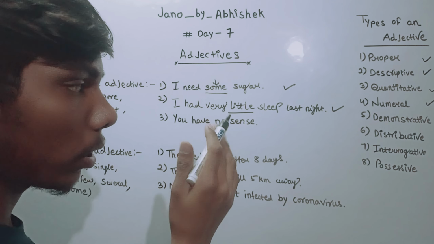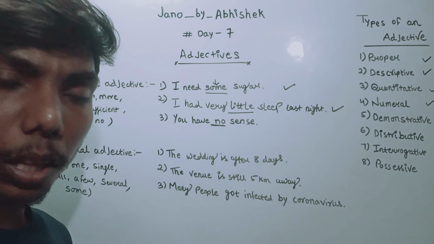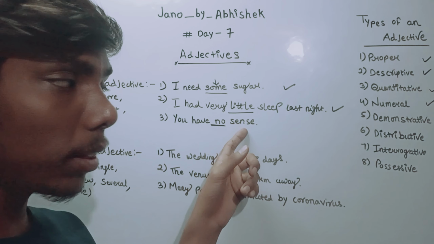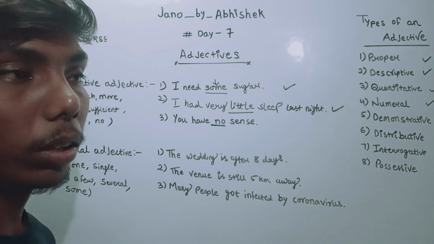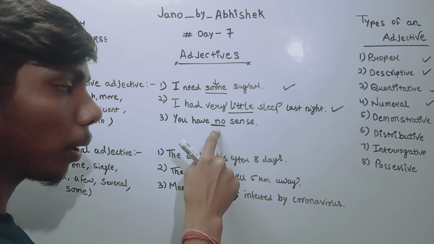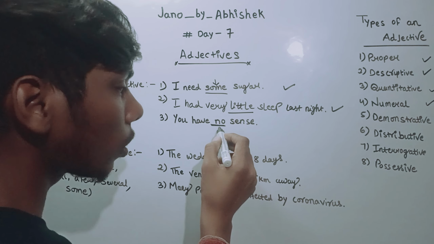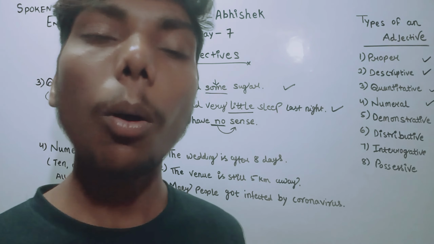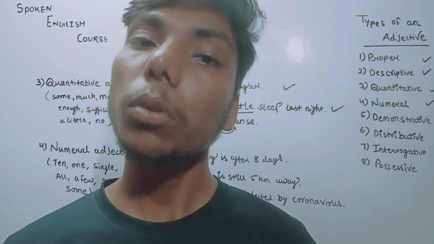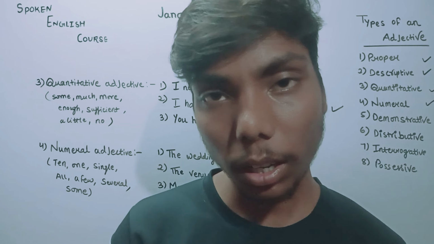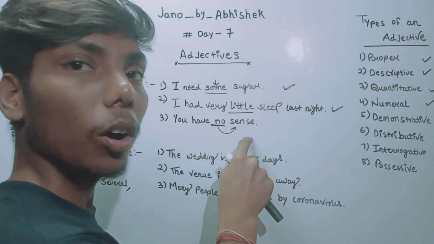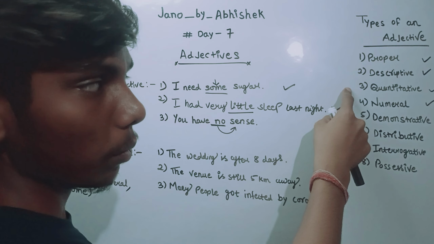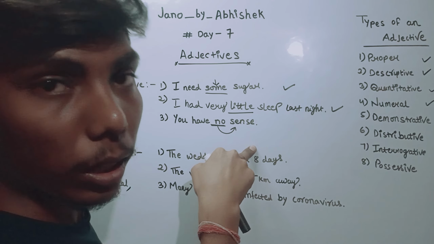Now, you have no sense. The word no is telling more about this word sense. How much sense do you have? You have no sense. Can you count sense here? No, we cannot. So it is the answer of how much, so it comes under quantitative. So these all are examples of quantitative adjective.